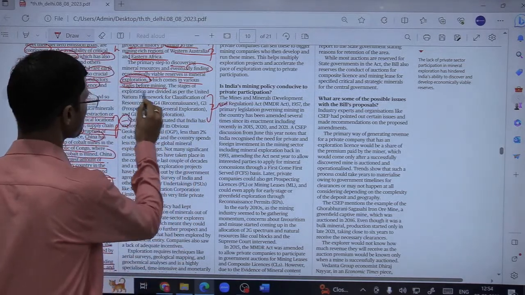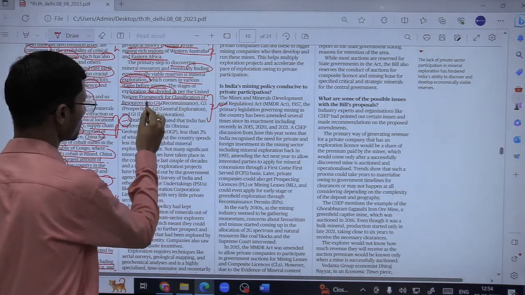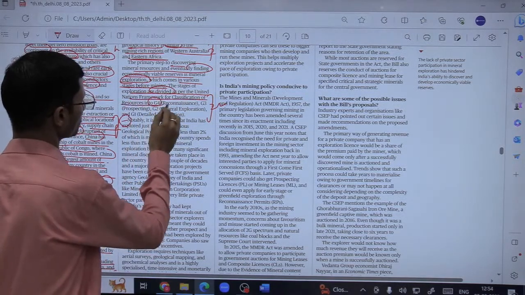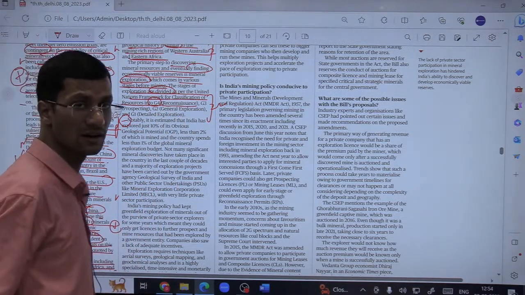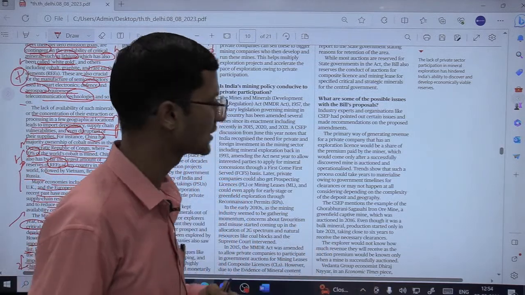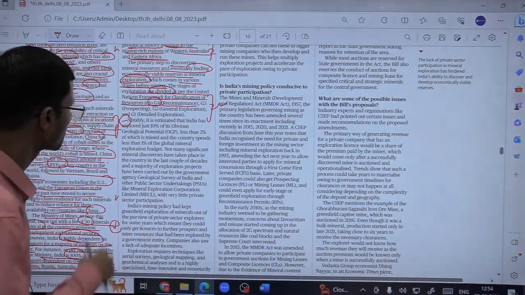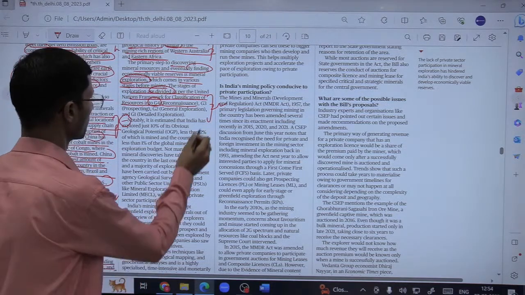The stages of exploration are divided as per the United Nations Framework Classification of Resources into G4. G4, that is group 4, is reconnaissance. What is reconnaissance? Reconnaissance is basically surveying the field or the land, okay, studying that particular field where there seem to be probable chances of minerals being available.